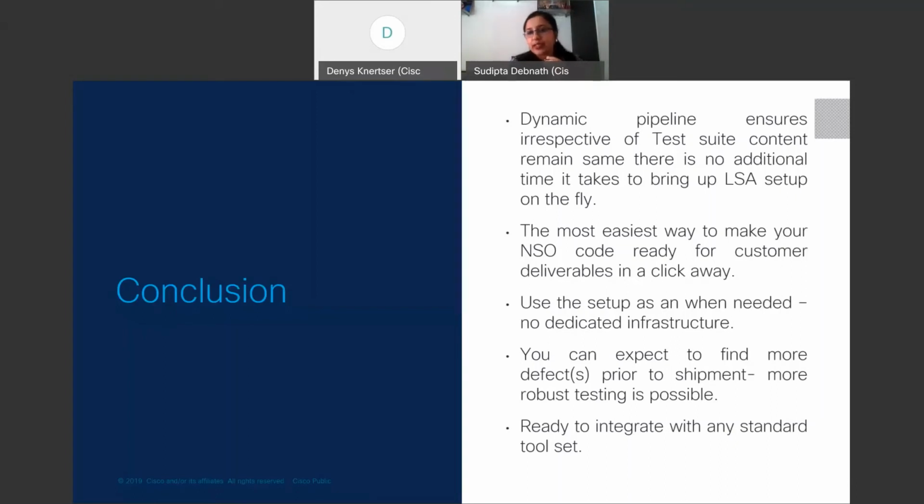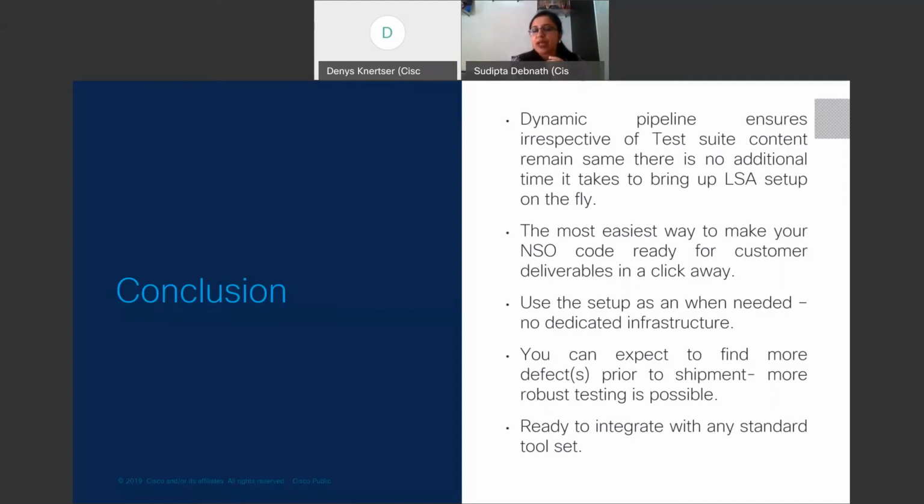Use the setup as and when needed. We do not need any dedicated infrastructure. We basically use the engineering IT shared infrastructure where many other builds are already being run. On the same infrastructure, we just spawn up the LSA pipeline.